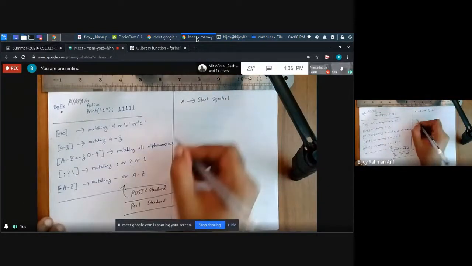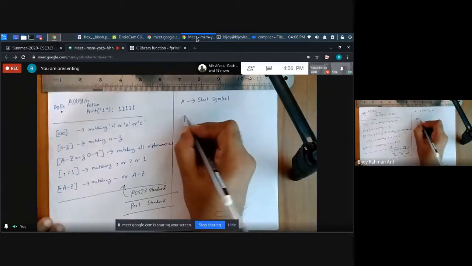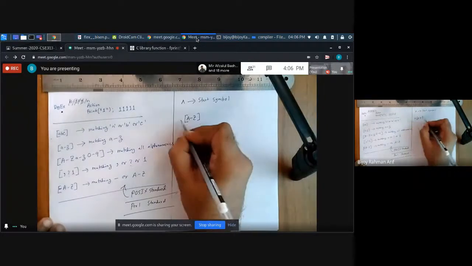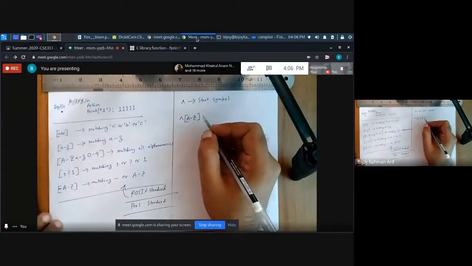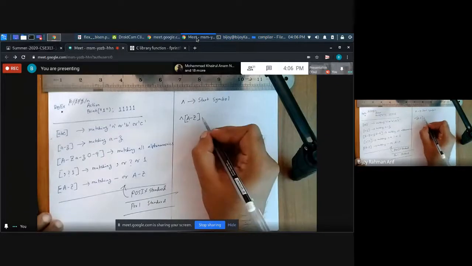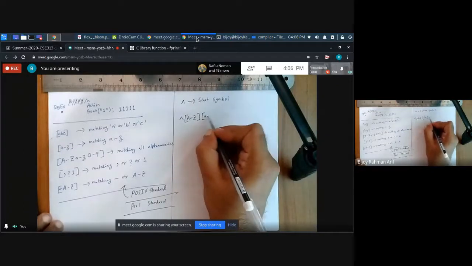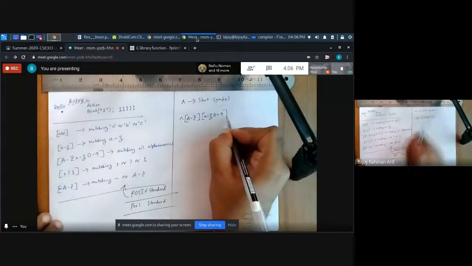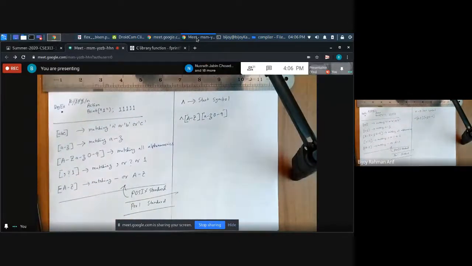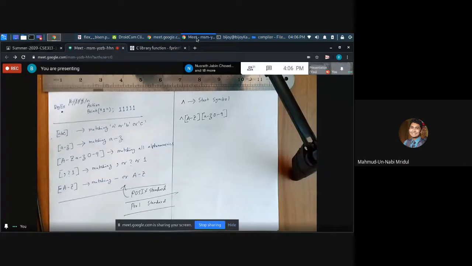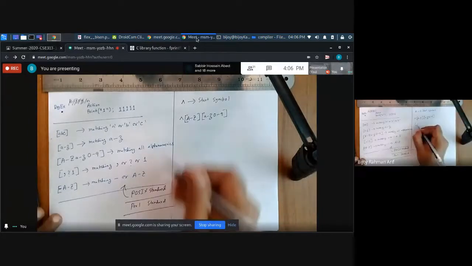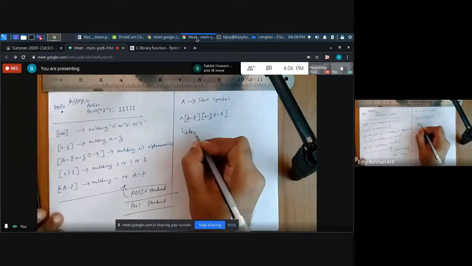For example, if you give it like this, caret, then A to G, then A to small g, 0 to 9, what is it going to match? Strings that start with a capital letter.